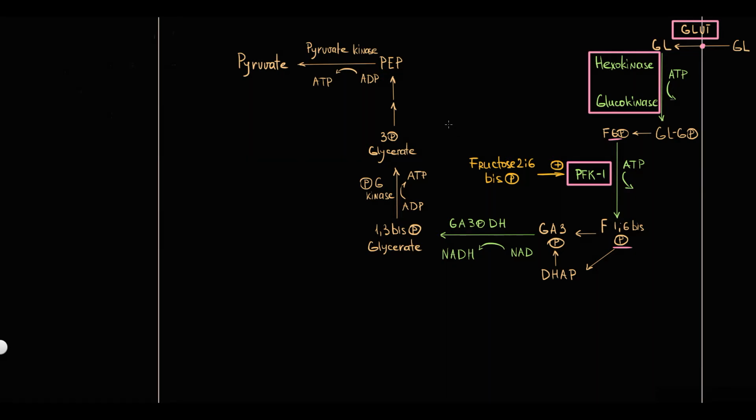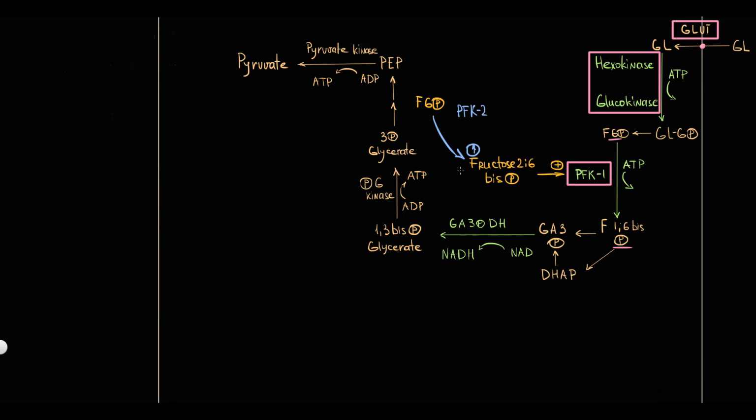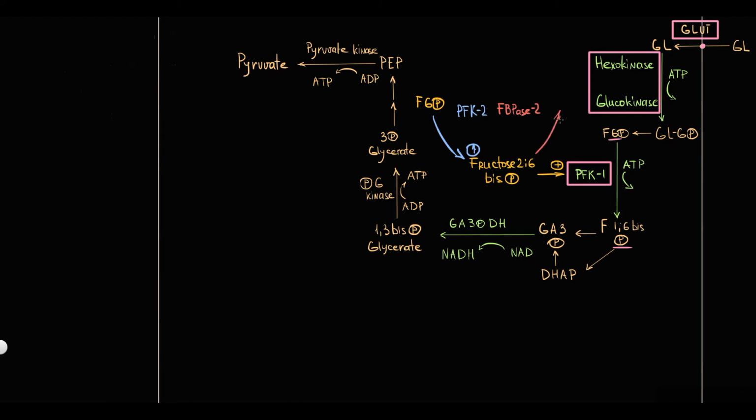2 enzymes. The first one is phosphofructokinase 2. PFK2 converts a small amount of fructose 6-phosphate into fructose 2,6-bisphosphate. As a result, the level of fructose 2,6-bisphosphate increases. And the second enzyme that regulates fructose 2,6-bisphosphate level is fructose bisphosphatase 2, FBPase2. FBPase2 degrades fructose 2,6-bisphosphate into fructose 6-phosphate. So FBPase2 decreases the level of fructose 2,6-bisphosphate.